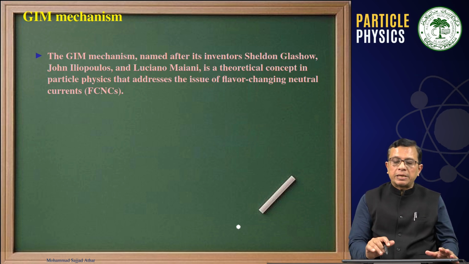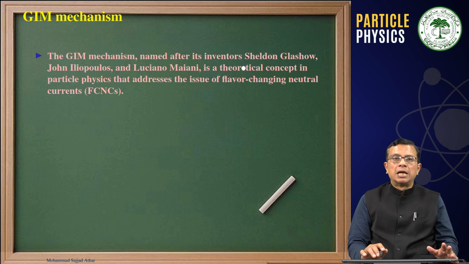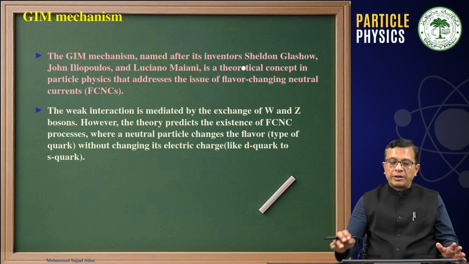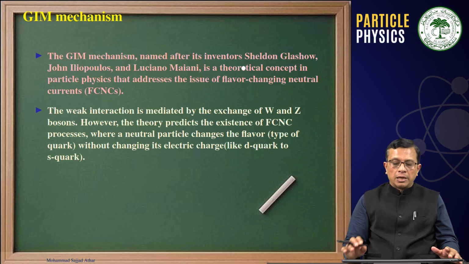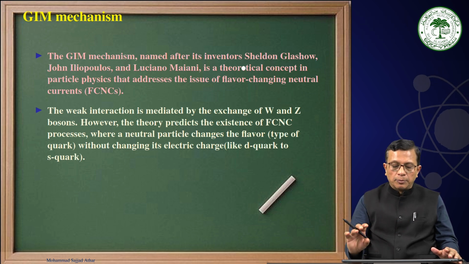The GIM mechanism, named after its inventors Glashow, Iliopoulos and Maiani, as I have pointed out, is a theoretical concept in particle physics that addresses the issue of flavor changing neutral current. Now, what we know is that the weak interaction is mediated by W exchange as well as Z exchange.